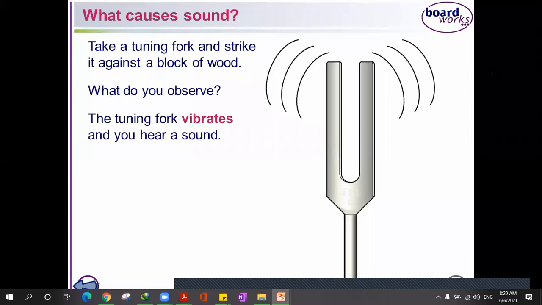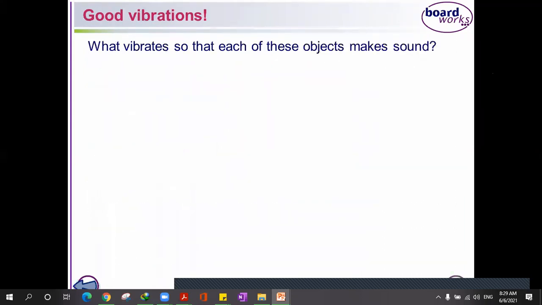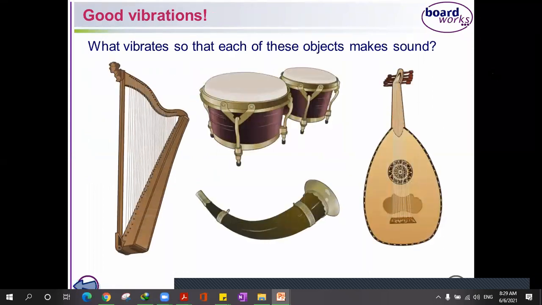Okay, so this is the tuning fork again, guys, and we strike it against a block of wood or against something hard and it starts vibrating. What's great about this fork is that it starts vibrating and making this really deep sound. I will show you how the particles of the air move next to it. Here he's showing you different objects that vibrate to make sound.